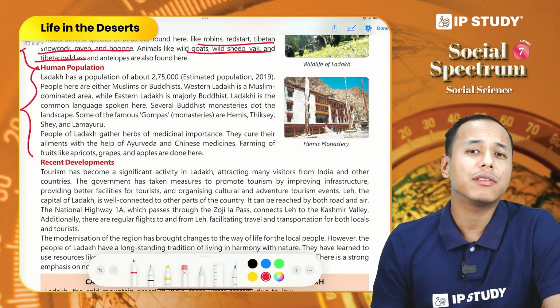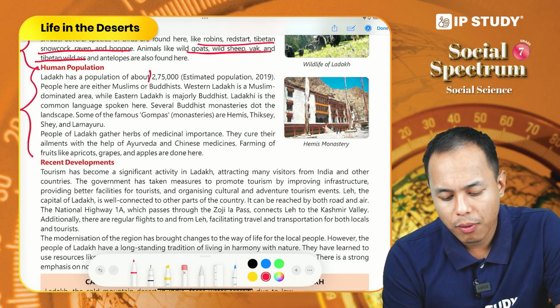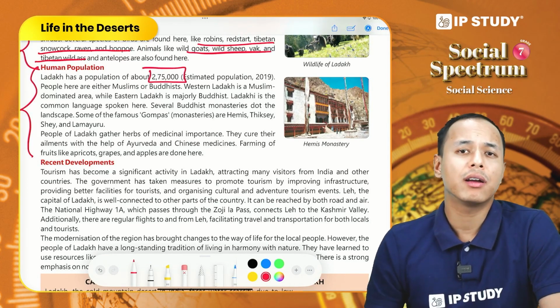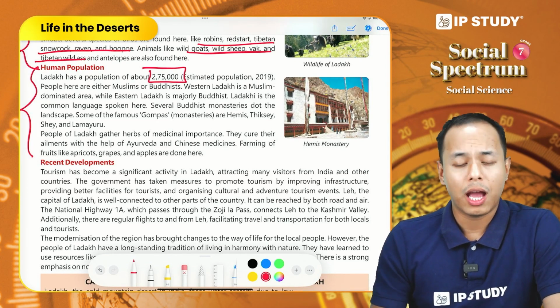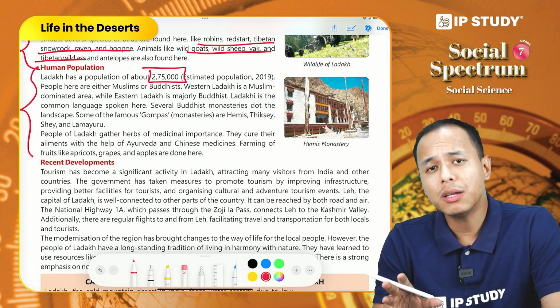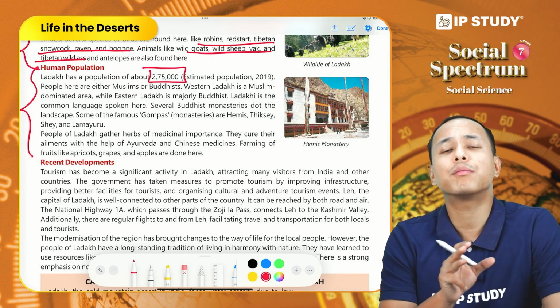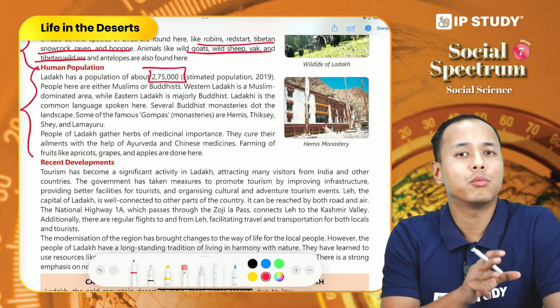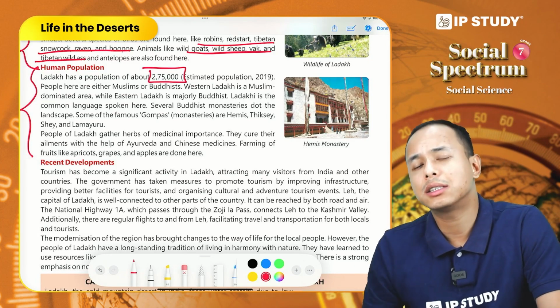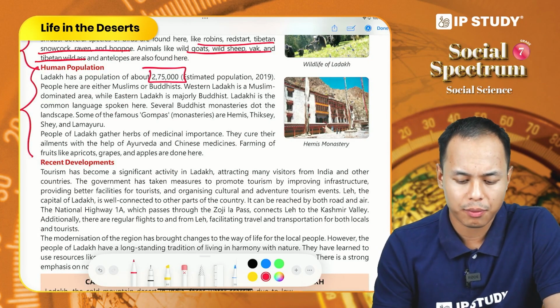So Ladakh has a very small population of about 2,75,000 people, and most of the people are either Muslim or Buddhist. The western portion of Ladakh is Muslim dominated and the eastern portion is Buddhist majority.